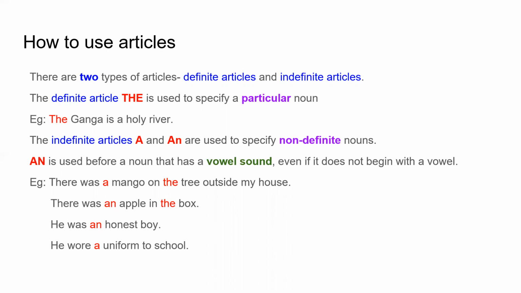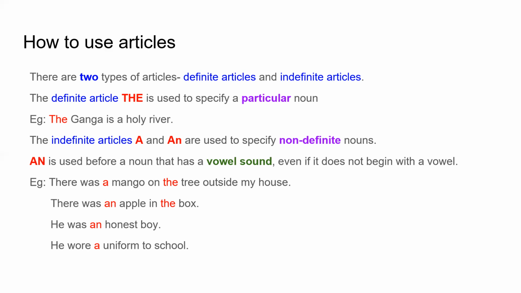But an is used before a noun that has a vowel sound, even if it does not begin with a vowel. That is the most important thing. We do not look at a word and check to see what the first letter of the word is, and then if it is a vowel, use the word "an" before it. No, that's not how we do it. We say the word and then check if it begins with a vowel sound. And only if it begins with a vowel sound, we use the word "an" before it. And I will demonstrate what I mean by this.